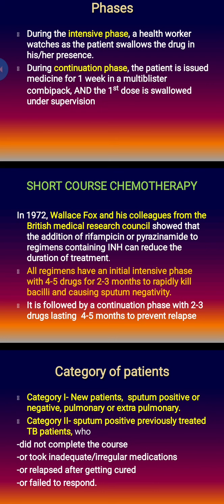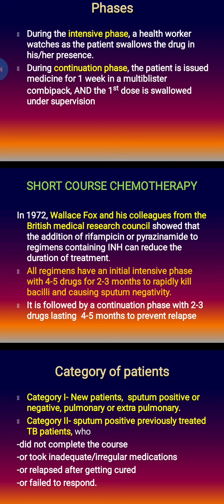They showed that the addition of rifampicin and pyrazinamide to the regimes containing INH can reduce the duration of treatment significantly, from the previous 2 years to now 6 to 9 months. And all regimes have an initial intensive phase with 4 to 5 drugs for 2 to 3 months that rapidly kills the bacilli and makes the patient sputum negative, and that makes the patient non-contagious. That is followed by a continuation phase with 2 to 3 drugs lasting 4 to 5 months to prevent relapse.